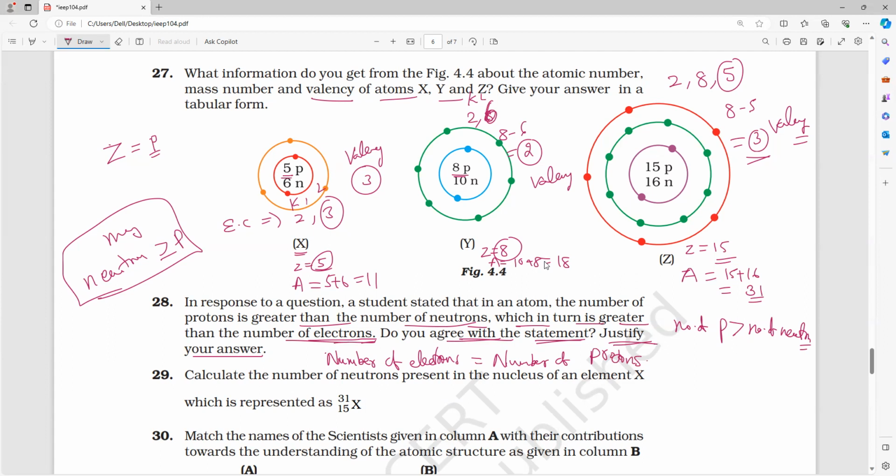Complete it fastly. Completed? Everybody? Next question.